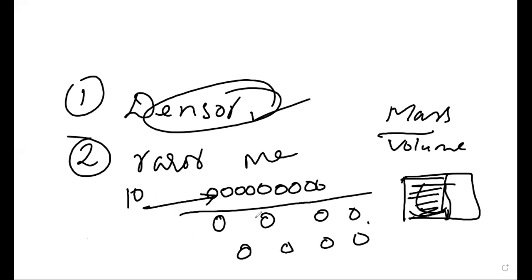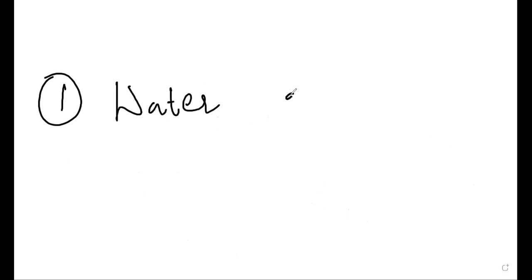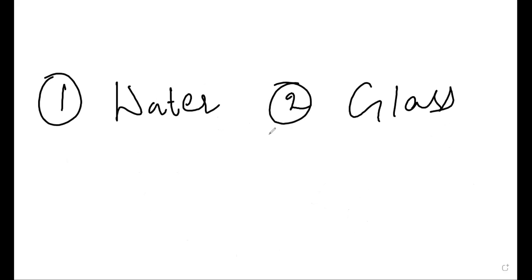But in case of rarer medium, the atoms are far away, so when light falls on this, automatically the velocity will not be decreased as compared to denser medium. So that's why denser medium and rarer medium are the two important things that you should remember. Now I'll ask you a question. First one, if you have water, second one glass, can you tell me which one is the denser medium?